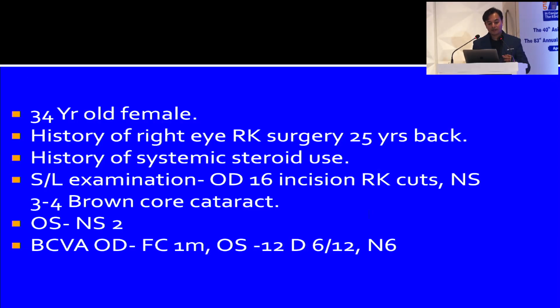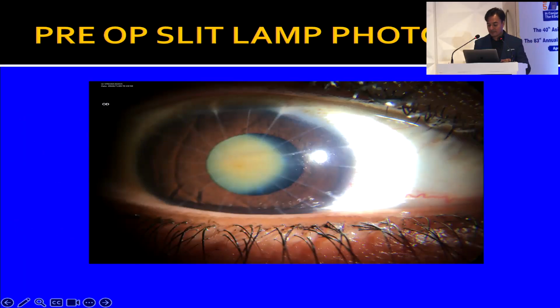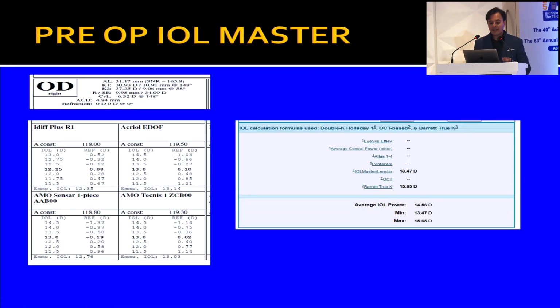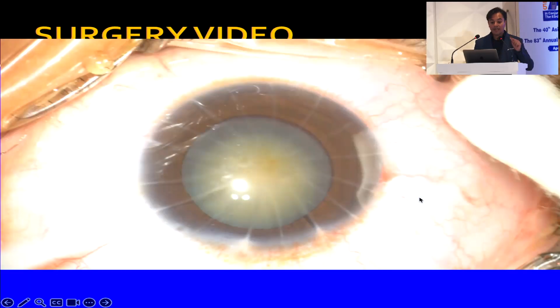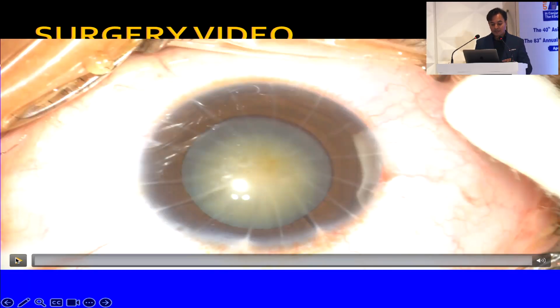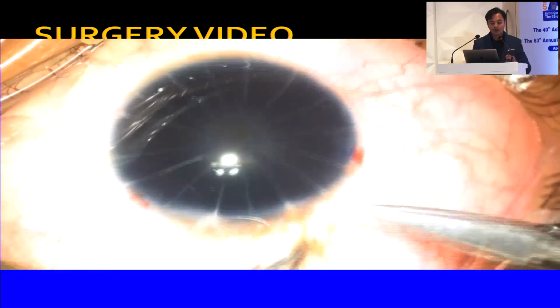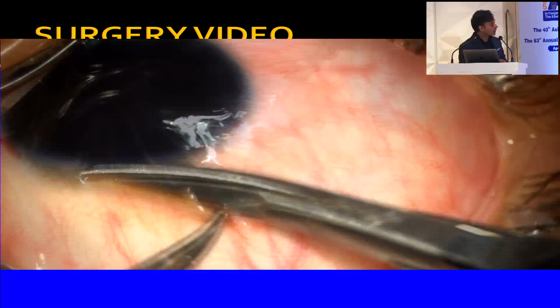So let us look at this 34-year-old female who had undergone a 16-incision RK like this, and you have to see that she has an extremely small optical zone and a grade 3 or grade 4 brown cataract. This has led to a lot of differences in IOL power, both with the IOL Master as well as when we looked through the ASCRS formula. So in these patients, even the ASCRS formula does not work very well.